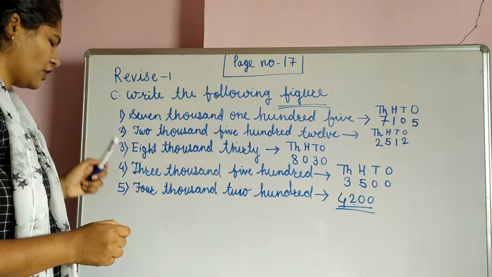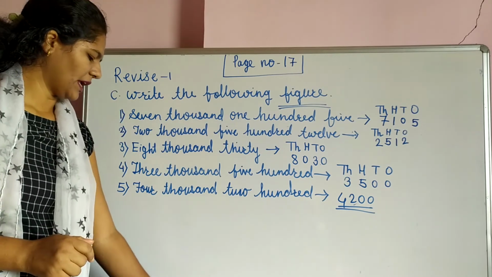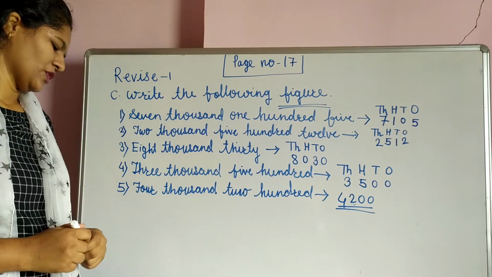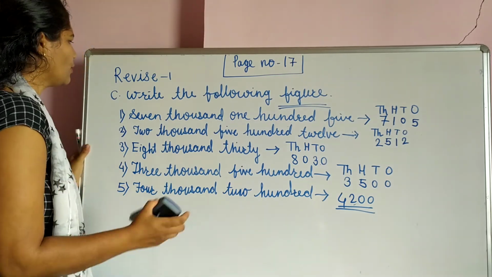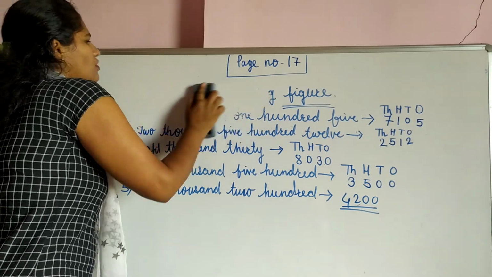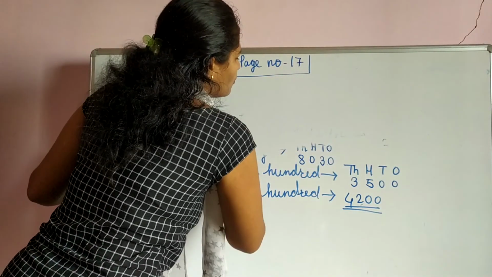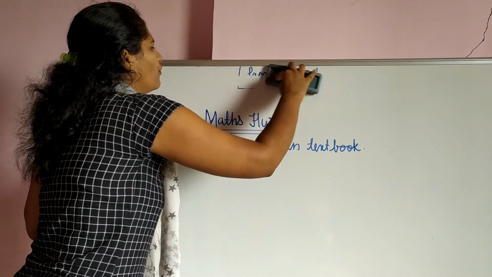Here we solved today from Revise 1, question number A, B and C. Question number D you can solve yourself. Now I give you your homework. This is your maths homework.